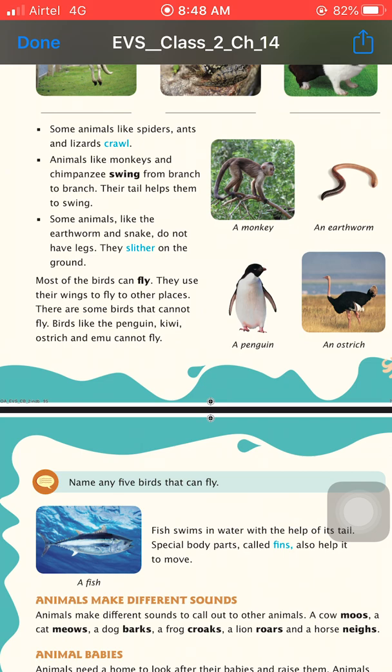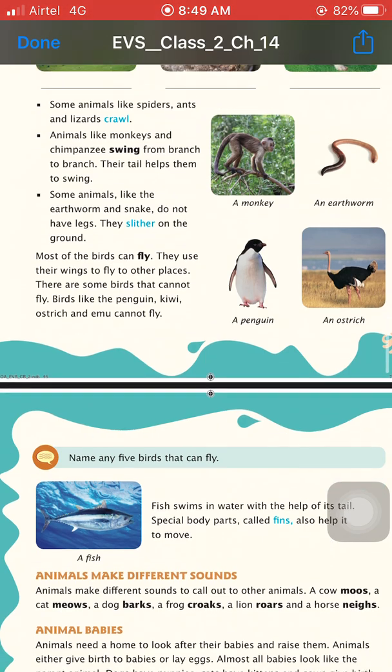Now we talk about the birds. Most of the birds can fly by using their wings, but some of the birds cannot fly due to their heavy weight. Examples of some birds that cannot fly are penguin, kiwi, ostrich and emu. They cannot fly because they have a very high weight as compared to the other birds.